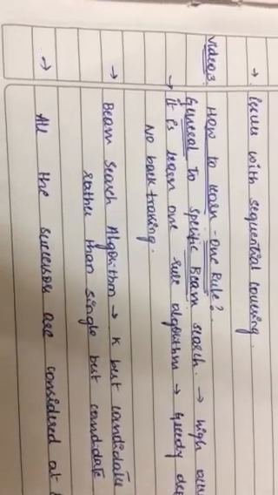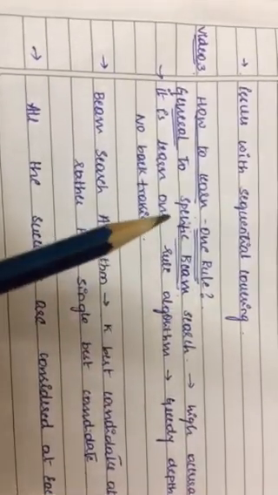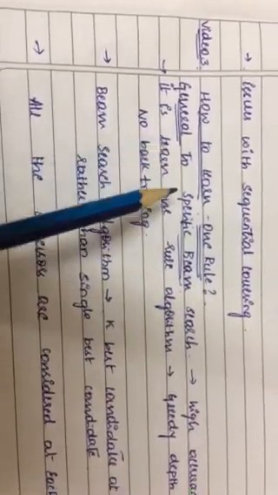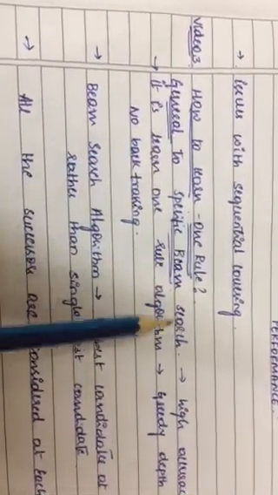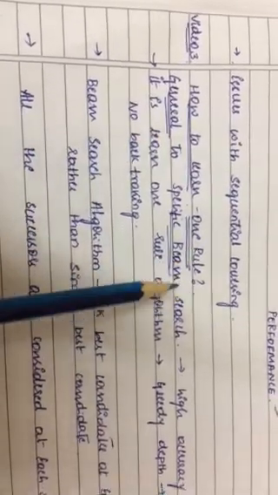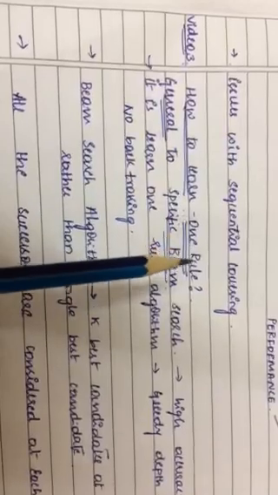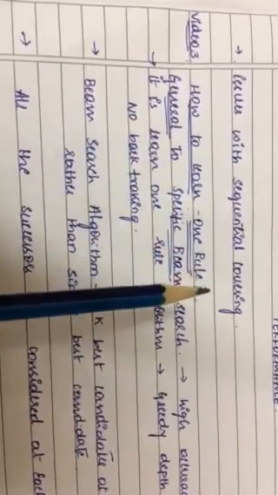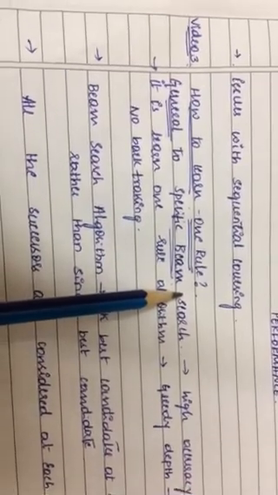Next topic is how to learn one rule. To learn one rule, we are going to study the topic that is general to specific beam search. In general to specific beam search, we are moving from the general hypothesis to a specific hypothesis. The general to specific beam search is performed with high accuracy.